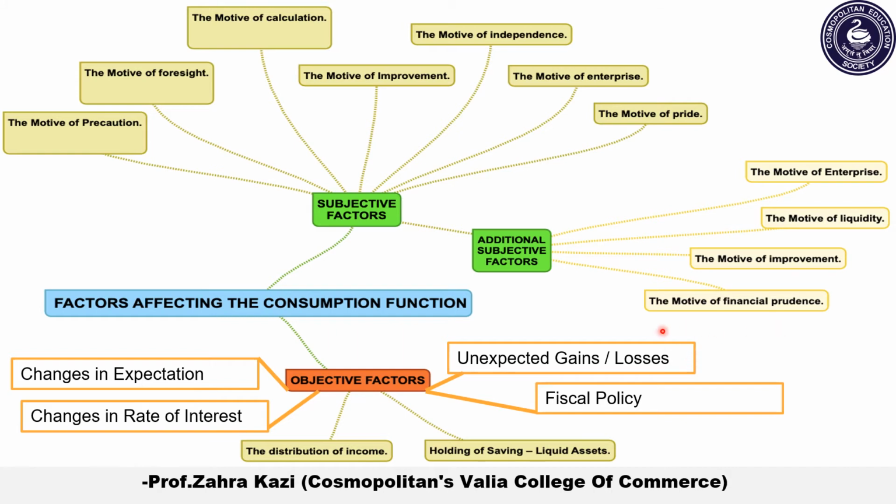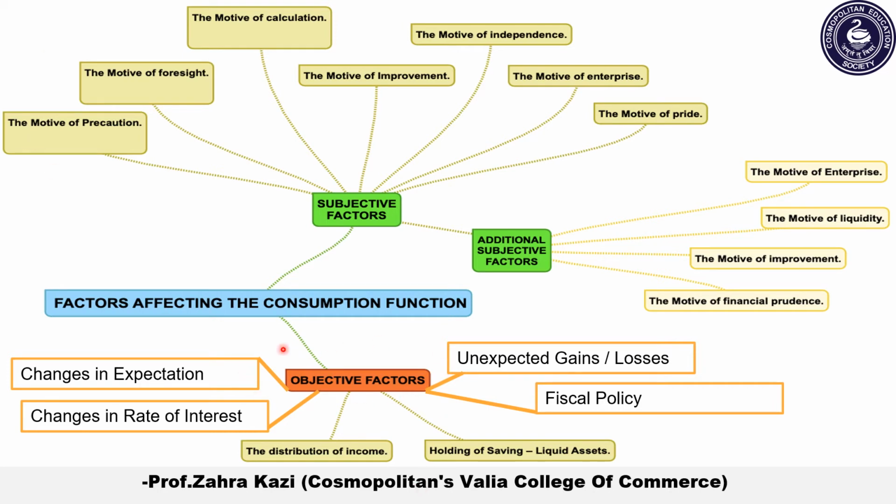And last is the motive of financial prudence. Prudence means cautiousness, that is, to take care, to safeguard oneself. So it is the desire of businessmen to always have adequate, that is, enough finance with them so as to secure himself from depreciation. As we know, after a few years the capital machinery starts depreciating. So he can safeguard himself and the institute.